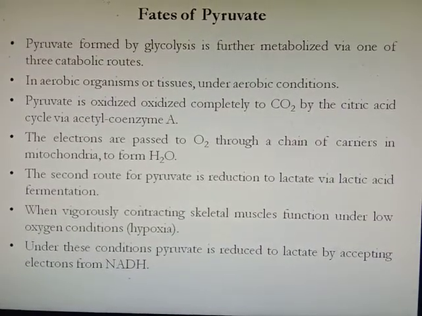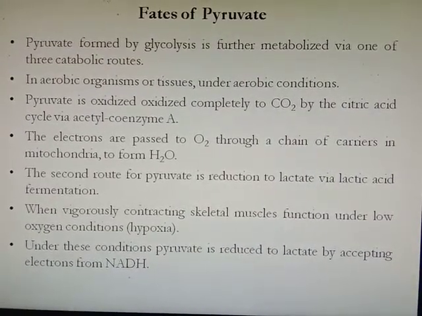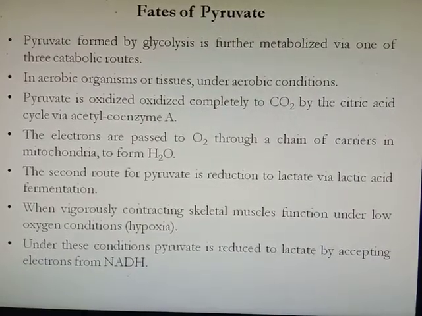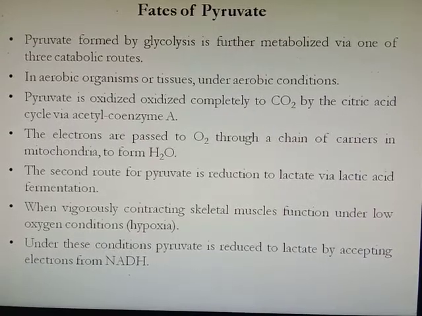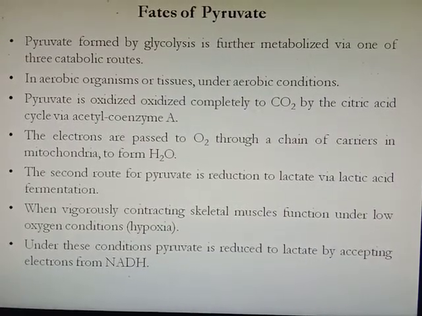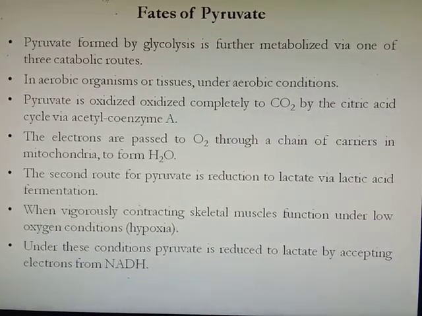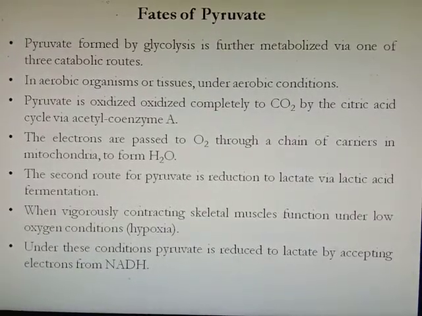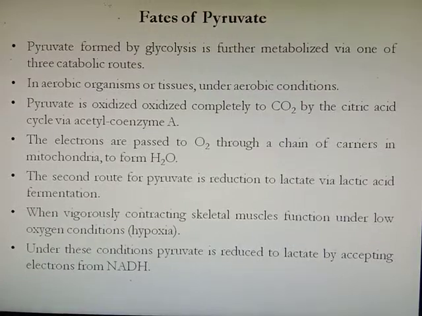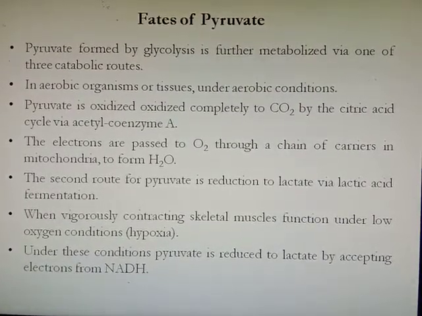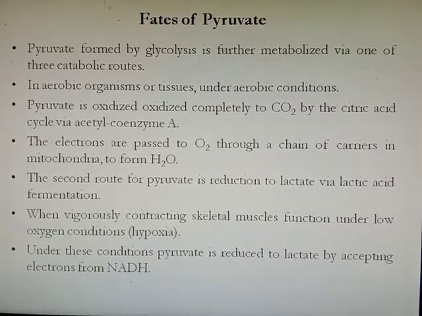The second route of pyruvate is reduction to lactate via lactic acid fermentation. First it can be converted to CO2 and H2O via the electron transport chain; second, in lactic acid fermentation it forms lactate. Lactate is also formed when vigorously contracting skeletal muscle functions under low oxygen, that is, hypoxic conditions.